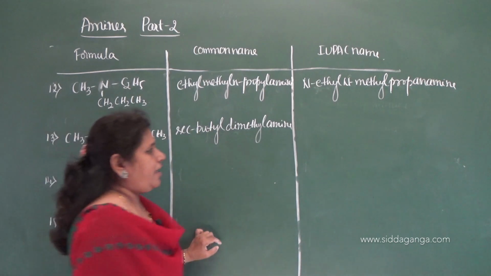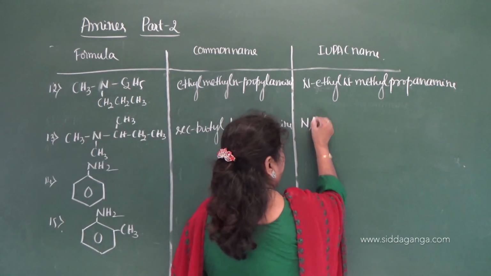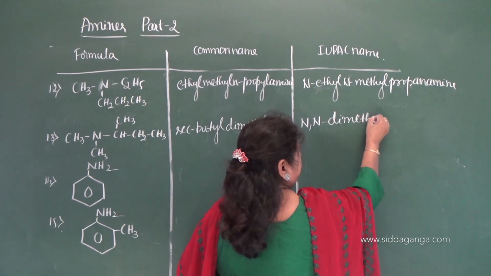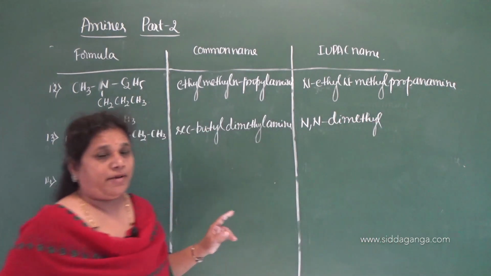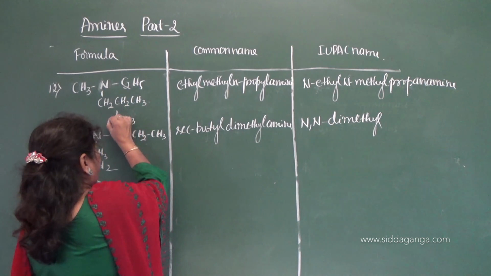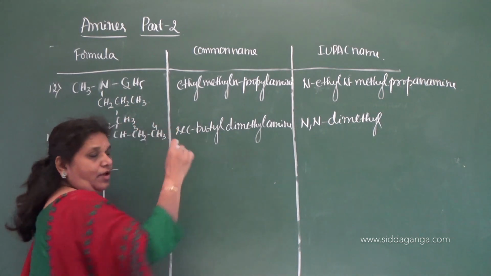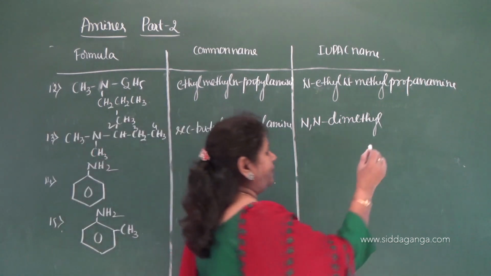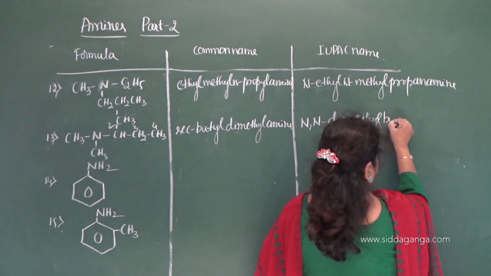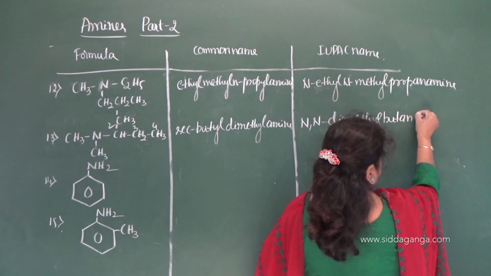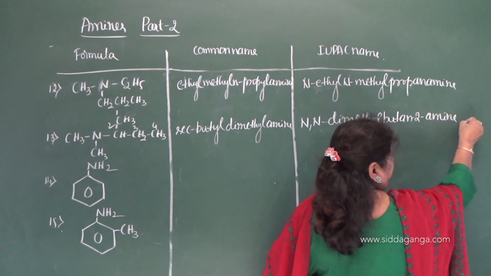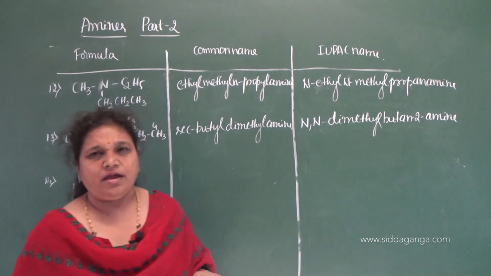That is N, N dimethyl. So, butanamine, but in butane 1, 2, 3, 4. On the second carbon, amino group is attached. Therefore, N, N dimethyl butane 2-amine. Butane 2-amine is the IUPAC name.